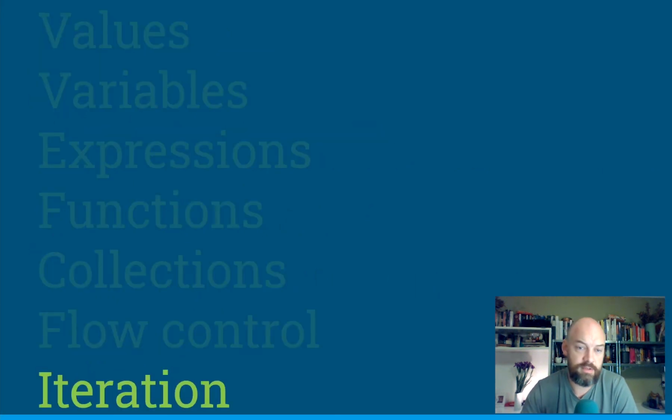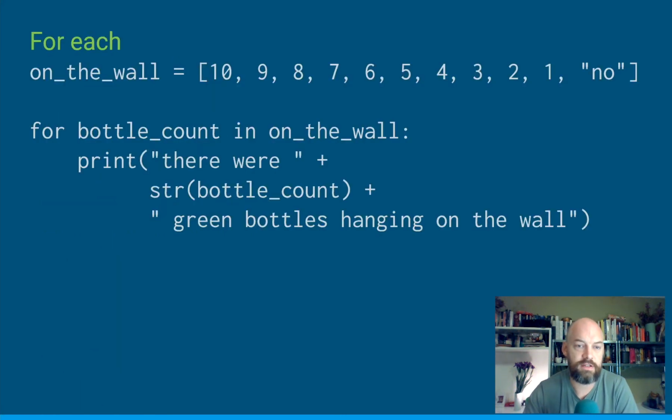The last one, this is where it kind of gets magic when you start to add these things together, is iteration. Iteration just means to do something over and over again. Reading a book is iteration. You turn the page, you read the page, you turn the page, you read the page, until you run out of pages, and then you put the book down. Or any process that you do over and over again can be described as iteration.